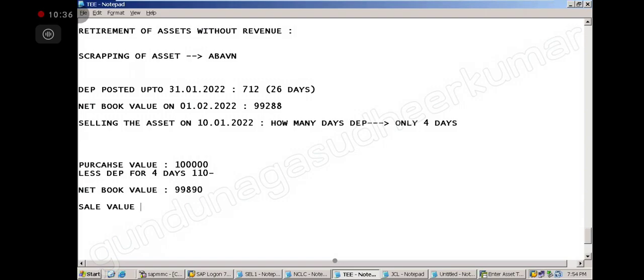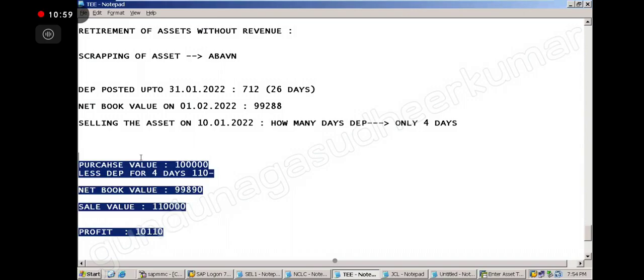Sale value is how much? 1,10,000. So what is the profit? 10,000. You got the point now? So this is the net book value. We are selling it for this much. You made this profit. Clear?